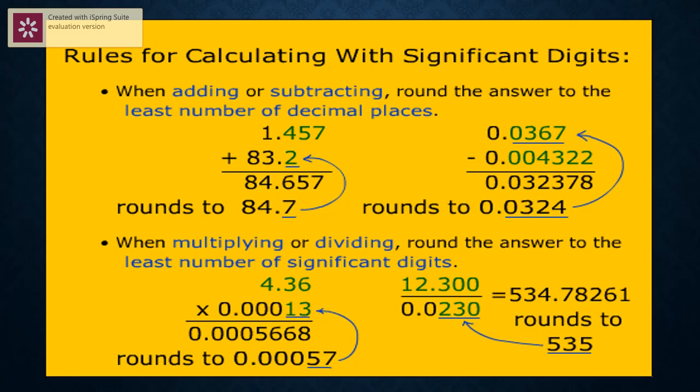Now, what is the answer? Answer is 534.78261. So we have to round off our answer to three significant figures. That is 534 point something. After the point, 7 is there, so it is rounded up to 535. So the answer is approximately equal to, or rounded to, 535.